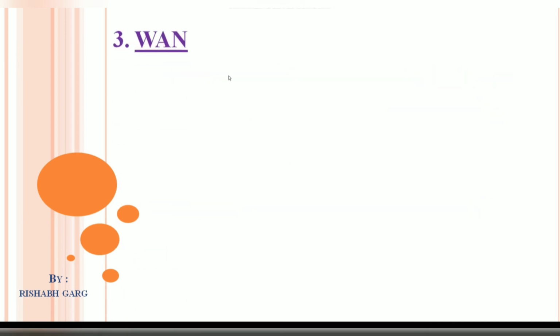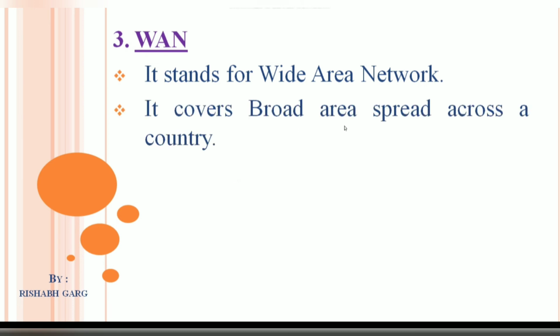Number 3, WAN. WAN stands for Wide Area Network. It covers broad area spread across a country. Means if we want to establish our network within a country, then we will use wide area network. Internet is the best example of wide area network.